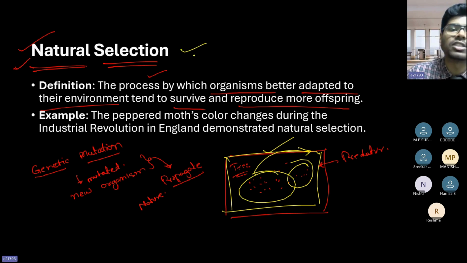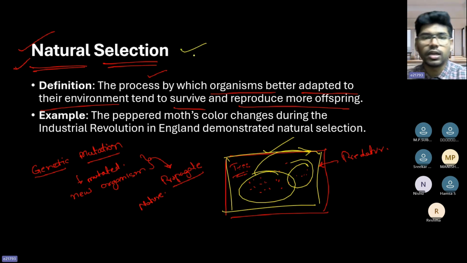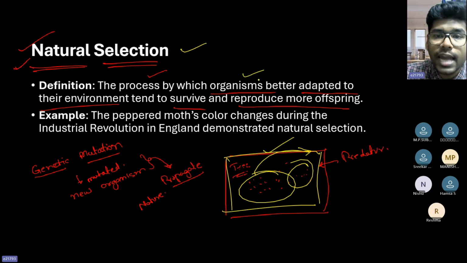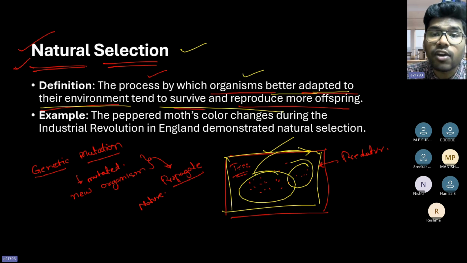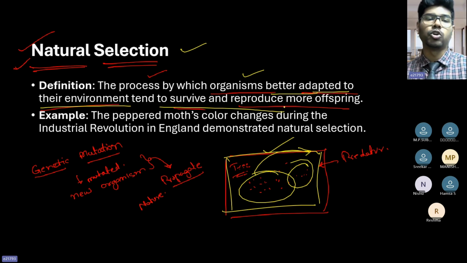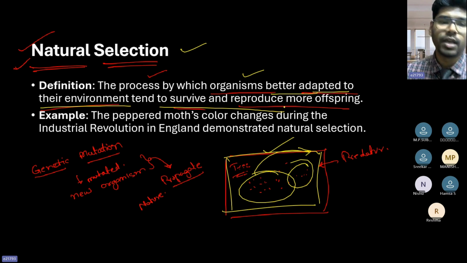That is natural selection. The nature decides, right? The process by which organisms better adapted to the environment tend to survive and reproduce more offspring. They survive and they reproduce. That is natural selection.